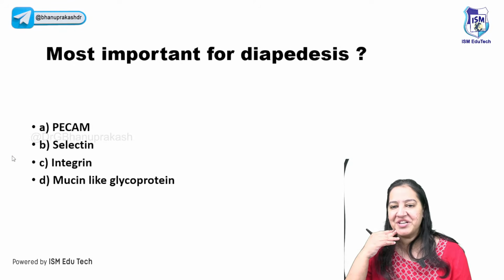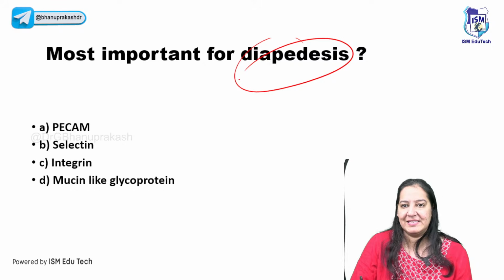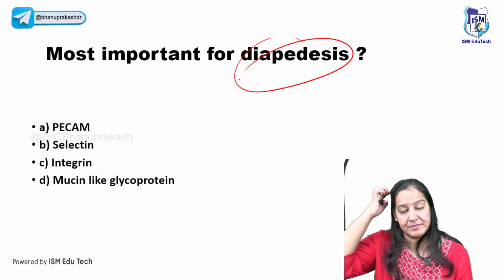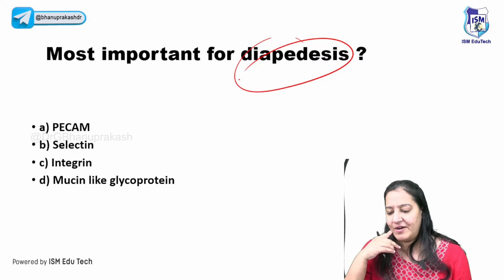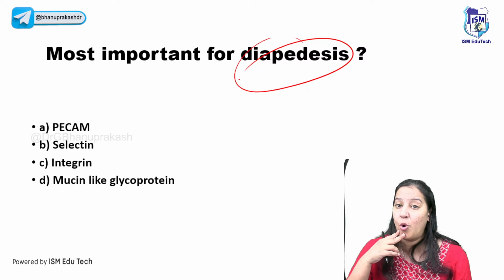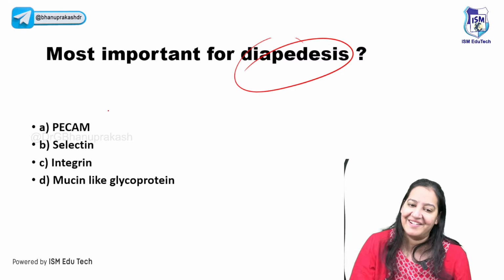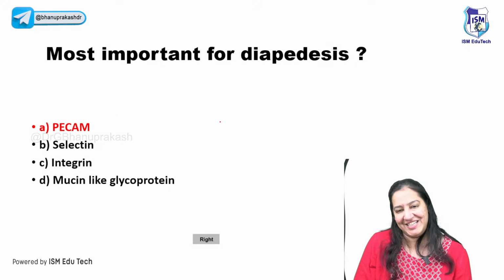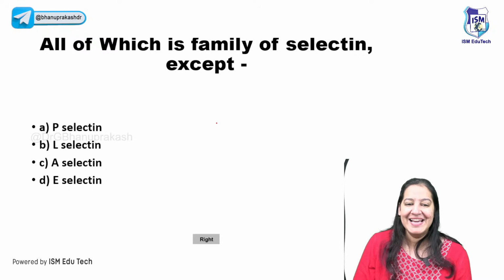Can you tell me the next question? The most important receptor for diapedesis. I just now told you, no? The only molecule present on both the rod and the tire. Of course, it's PECAM, CD31. Yes, it's PECAM.